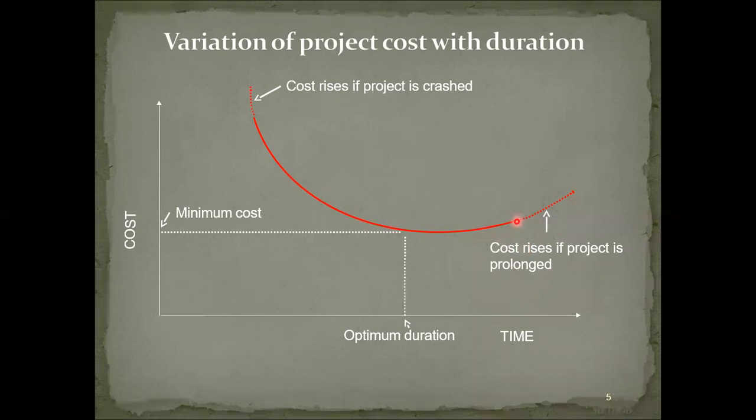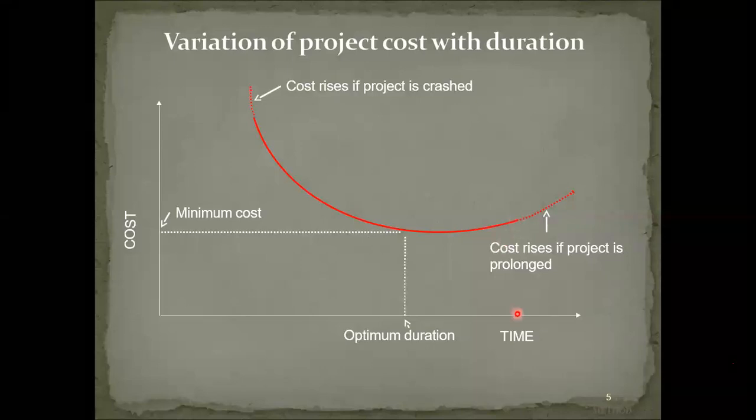Where the continuous line ends, that indicates the normal time, and this is the further cost increase if your project extends beyond normal time. If your project extends beyond normal time, automatically the cost will increase. The cost axis is the y-axis, where cost is written.